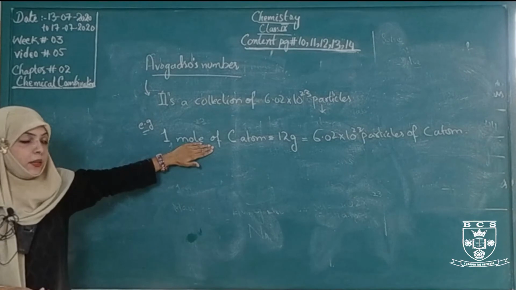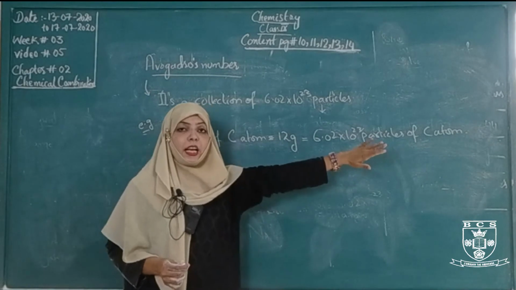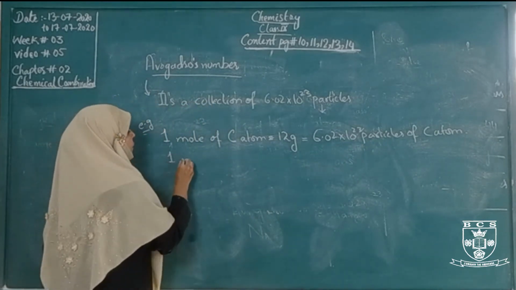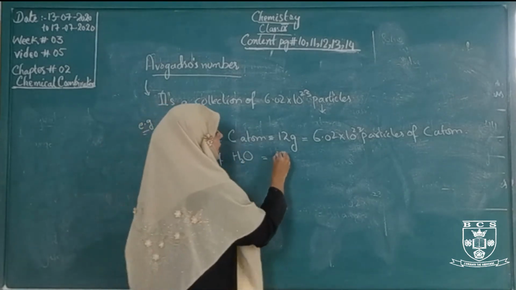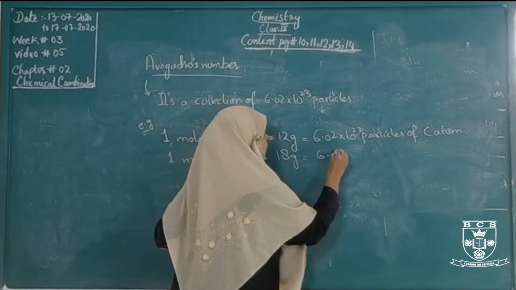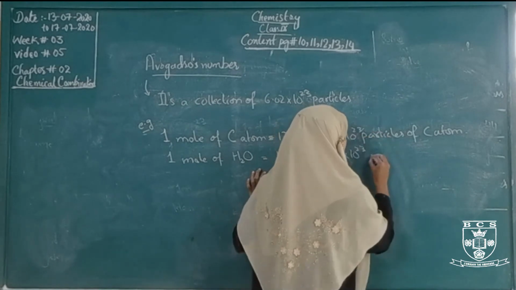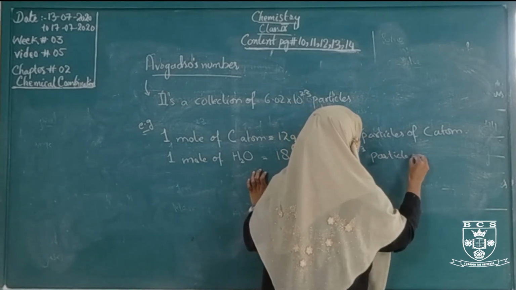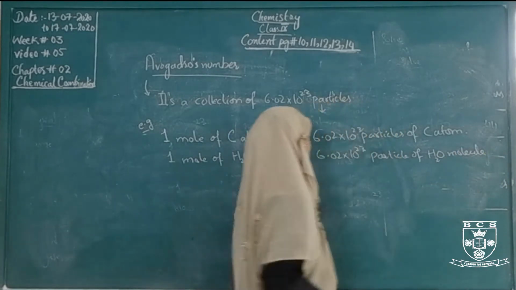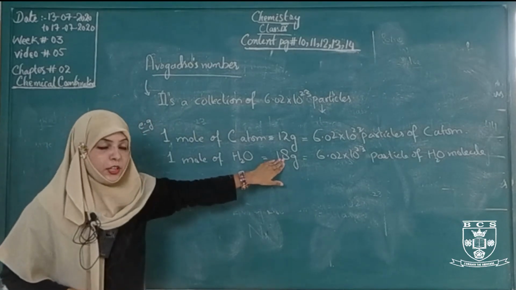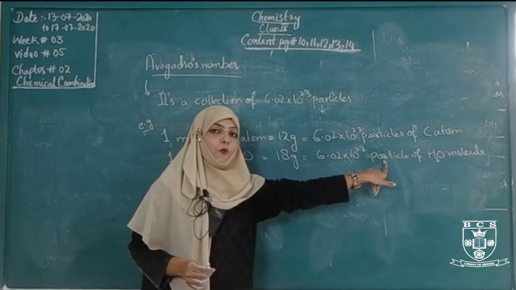One mole of carbon atom contains 6.02 × 10^23 particles of carbon atom. Similarly, 1 mole of water molecule contains 6.02 × 10^23 particles of water molecule. 18 gram of water contains 6.02 × 10^23 particles of water molecule.